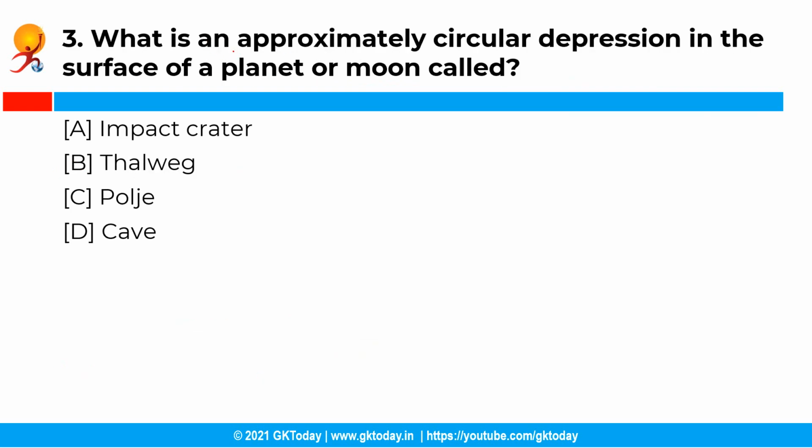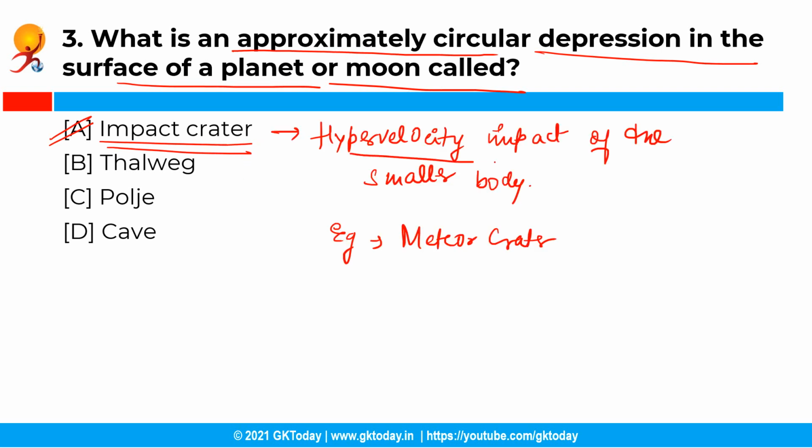Now the next question is, what is an approximately circular depression in the surface of a planet or moon called? So you have the following options and the correct answer is option A, that is impact crater. See, impact crater is a circular depression in the surface of a planet formed by the hypervelocity impact of a smaller body. Meteor crater is an example of a small impact crater.